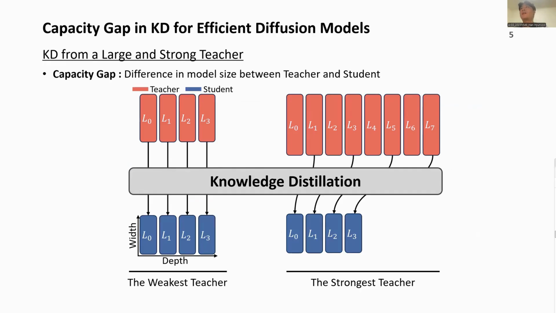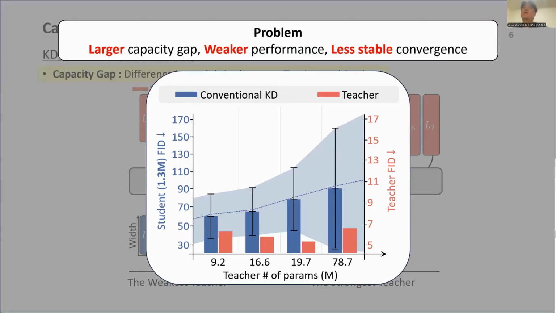In the context of KD, we discuss the capacity gap, the motivation for our work. Intuitively, we expect that a stronger teacher with large capacity would lead to a better student. However, when the model size difference is too wide, the student fails to mimic the teacher's complex behavior. Actually, our empirical analysis shows this capacity gap problem in diffusion models. We observe that as teacher size increases, student FID goes up with a larger standard deviation. So we define the problem as: larger capacity makes weaker performance and less stable convergence.